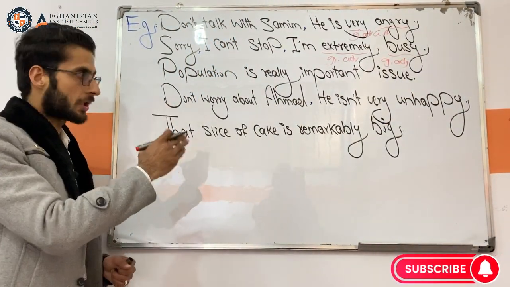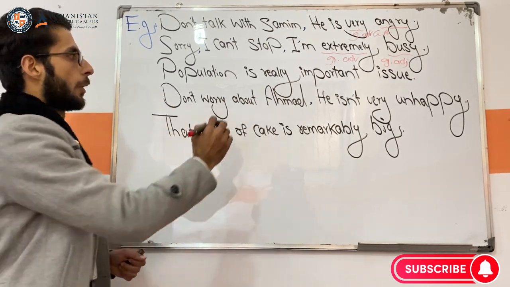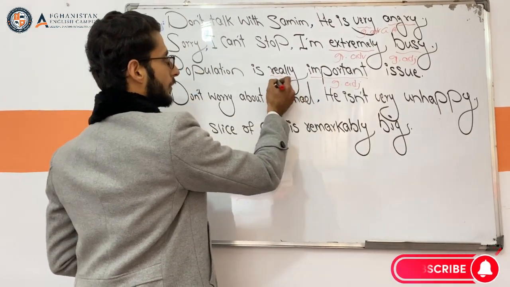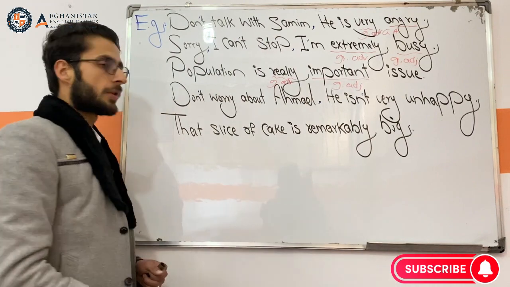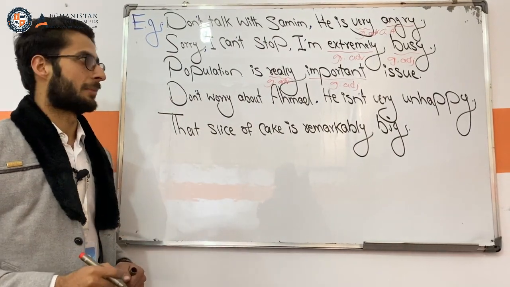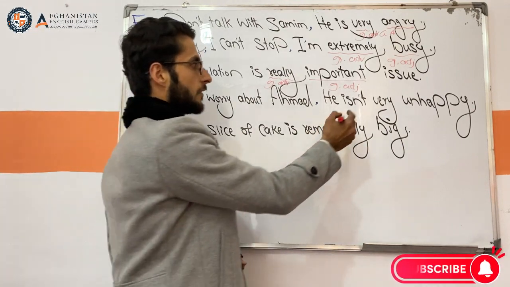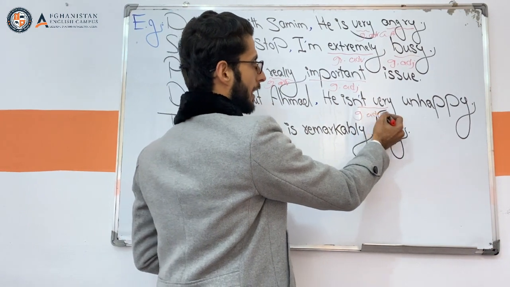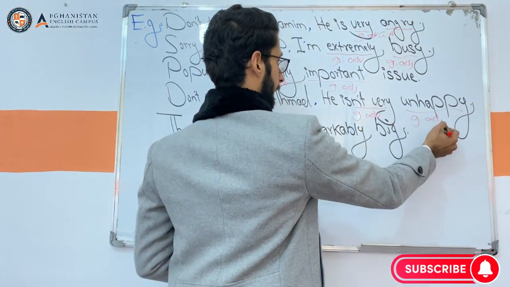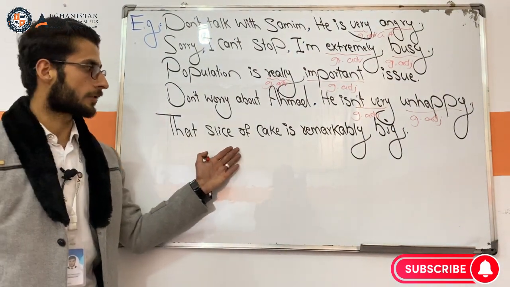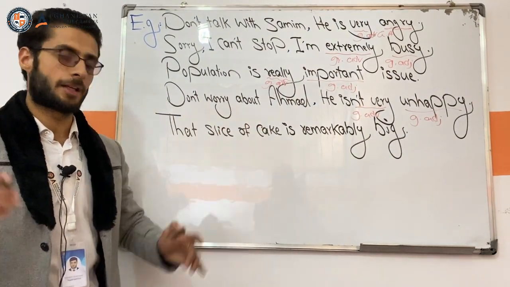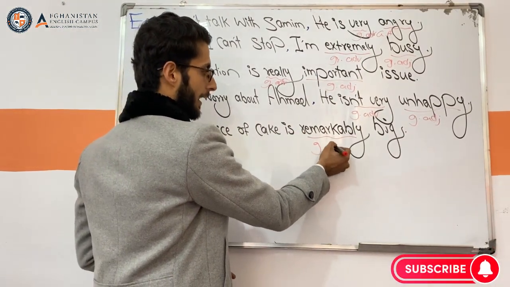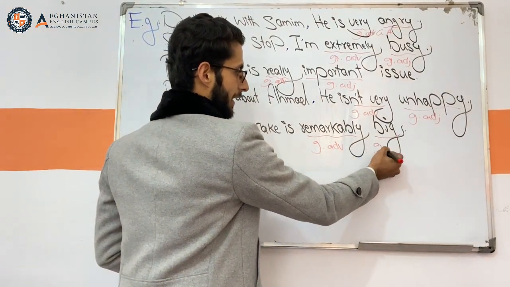Third one, population is a very important issue. Here we have really and important. Important is a gradable adjective and really is a grading adverb. Fourth sentence, don't worry about Ahmad. He isn't very happy. Isn't, not very is a grading adverb, and happy is a gradable adjective. Next one, that slice of cake is remarkably big. What is remarkably here? بسیار بزرگ. We can see a grading adverb and big. Big is a gradable adjective.